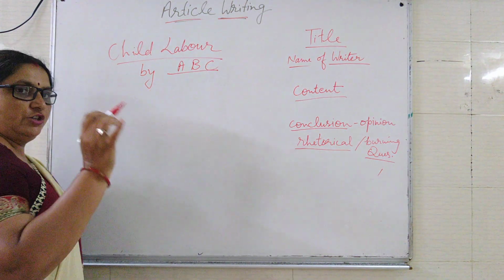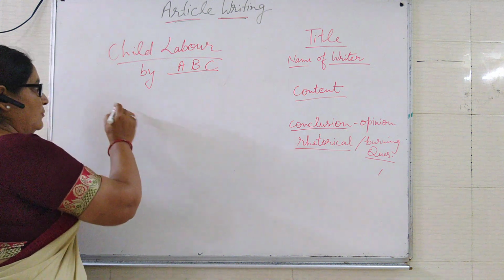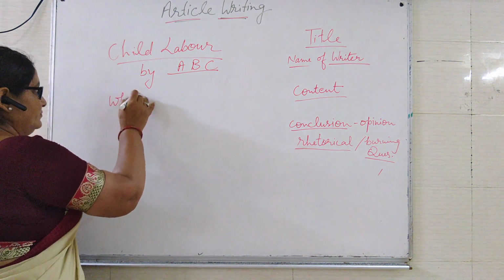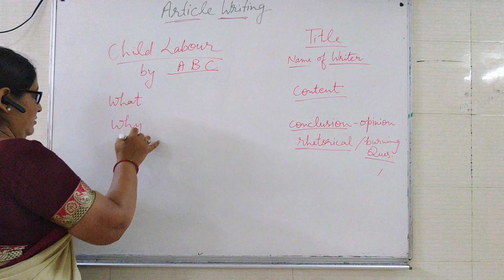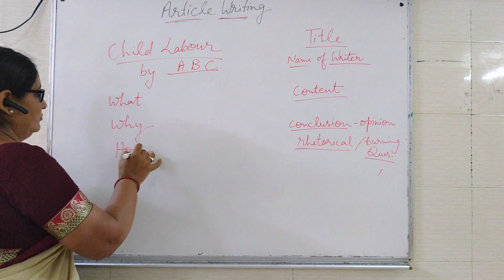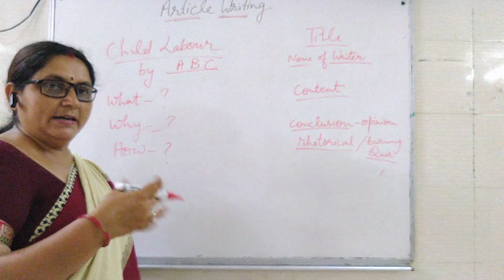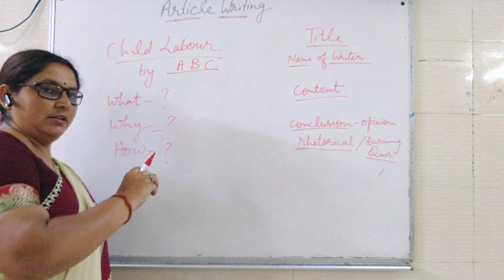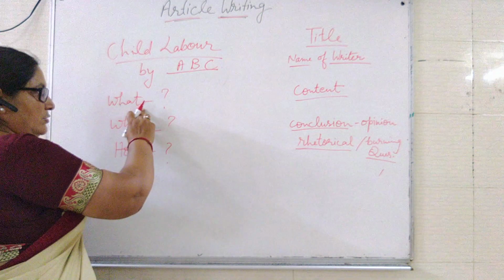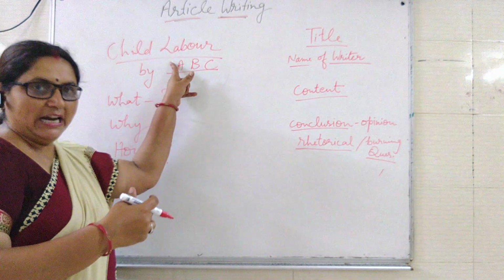First of all, we should keep in our mind some questions: what, why, and how. These questions should be included in that. But it doesn't mean that you have to write the question. It means you have to start with what is child labor.